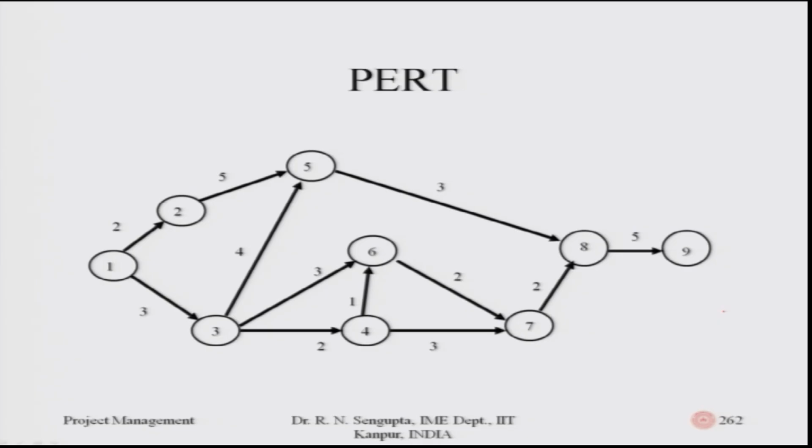Now, we have not considered CPM, the critical path method, as such. We are considering PERT. For PERT we have the average time. What is important to note is that in the critical path method the durations are given as they are, while in the PERT method the optimistic and pessimistic times are given, and we have to utilize the most likely time also, using the formula: optimistic plus pessimistic plus 4 times the most likely, sum them up, divide by 6.